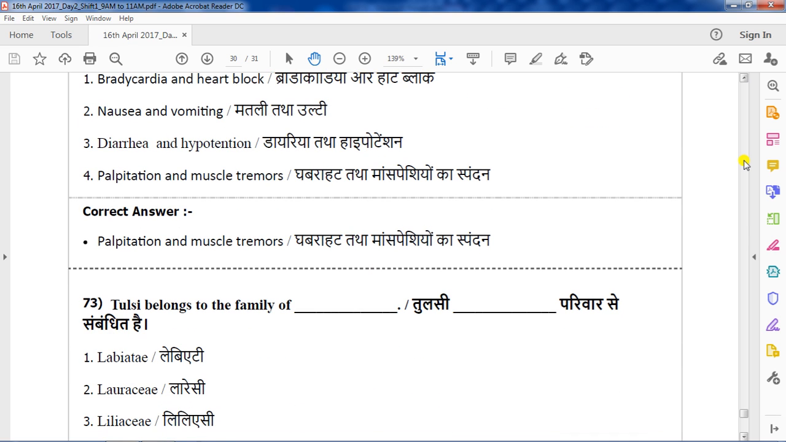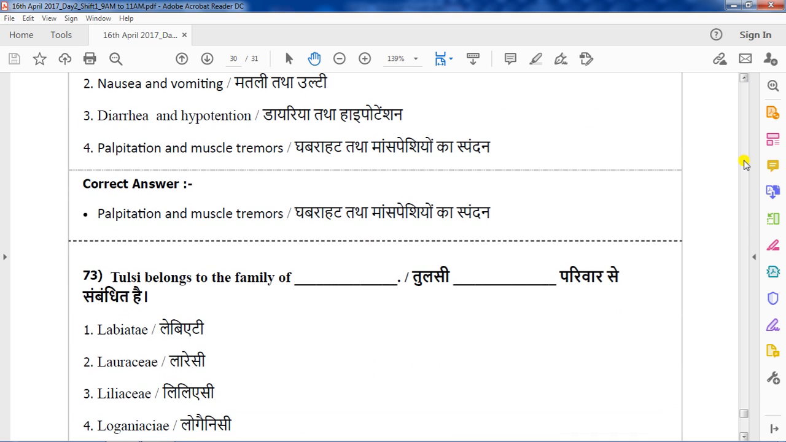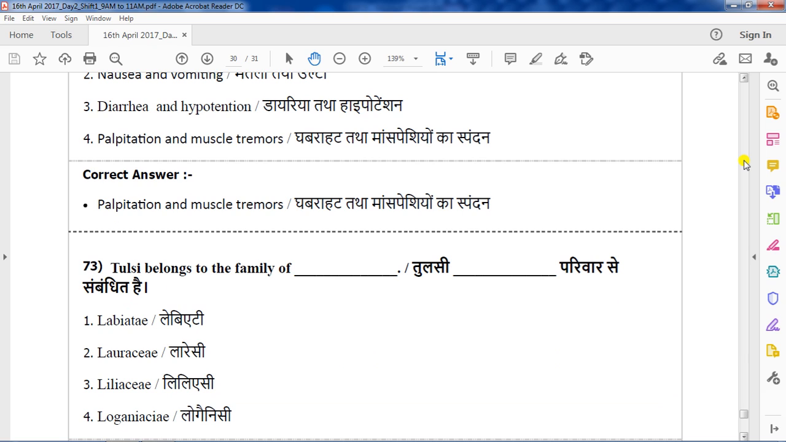Question number 73. Tulasi belongs to the family of. Options are Labiatae, Lauraceae, Liliaceae, Loganiaceae. The correct answer is Tulasi comes under the Labiatae family. Tulasi is also known as holy basil or sacred basil. The biological source is leaves of Ocimum sanctum. Ocimum sanctum belongs to the family Labiatae.